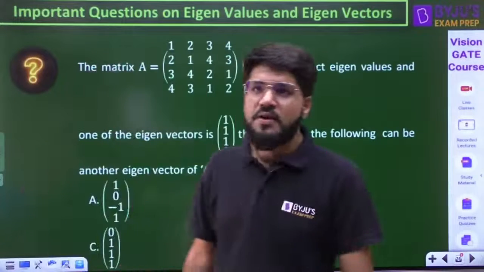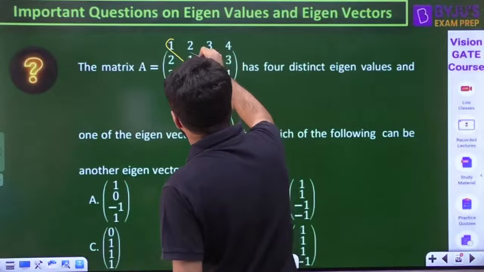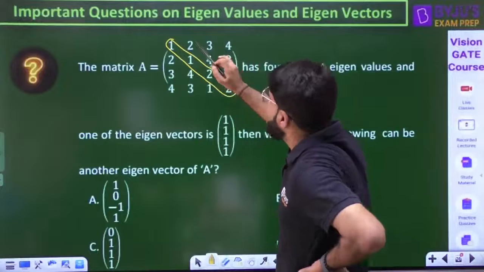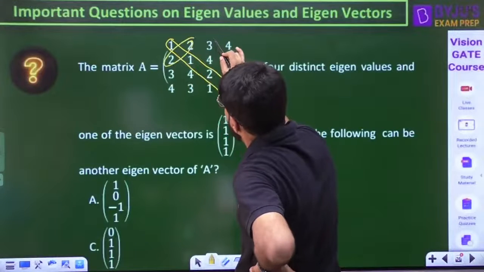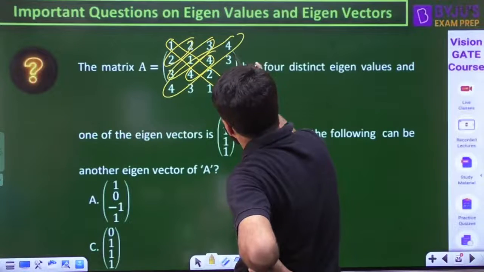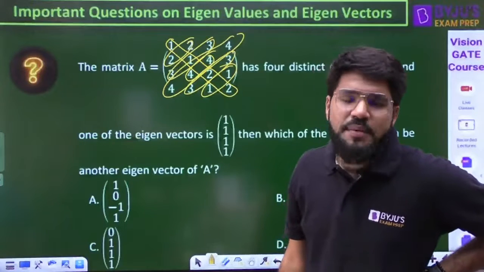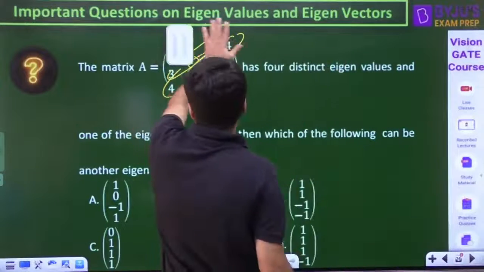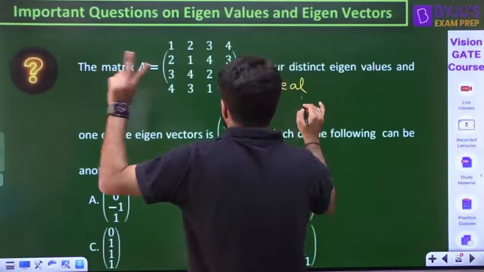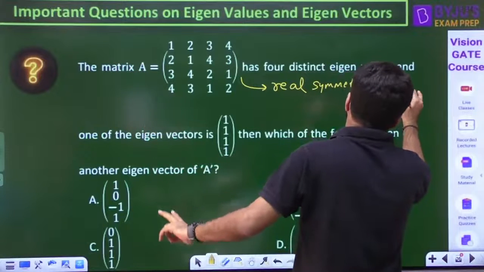Can you tell me what the type of matrix is here? Let us separate the diagonal elements. It is purely real matrix, number 1. All elements are real. Now elements above and below the diagonal: 2 and 2 are the same, 3 and 3 are the same, 4 and 4, they are all symmetric. Elements above and below the diagonal are mirror images of each other, with no sign change. So matrix A is, number 1, real, and number 2, symmetric as well. It is a real symmetric matrix.